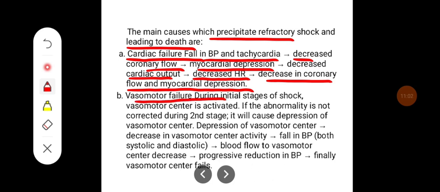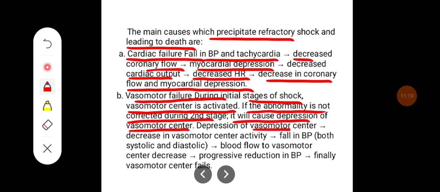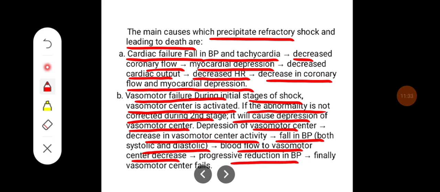Vasomotor failure during initial stages of shock. The vasomotor center is activated during the initial stage. If the abnormality is not corrected during the second stage, it will cause depression of the vasomotor center. Depression of the vasomotor center leads to a decrease in vasomotor center activity. There will be a fall in both systolic and diastolic pressure, and the blood flow to the vasomotor center further decreases. That causes progressive reduction in the blood pressure. Finally, the vasomotor center fails.